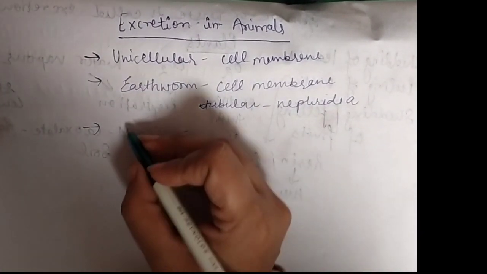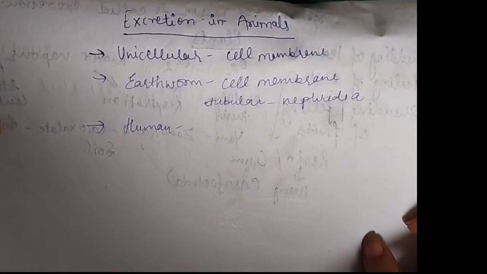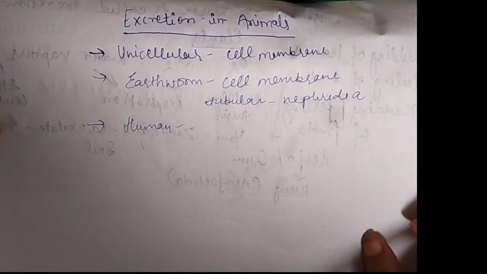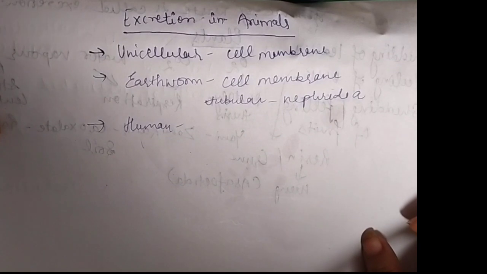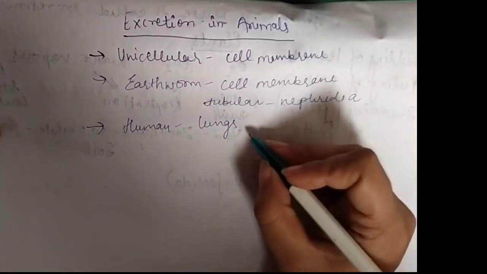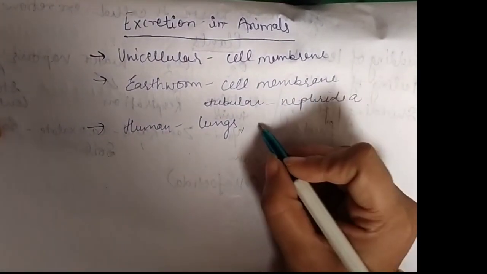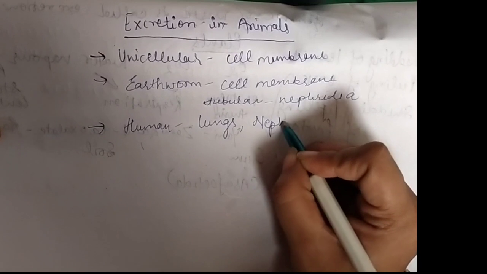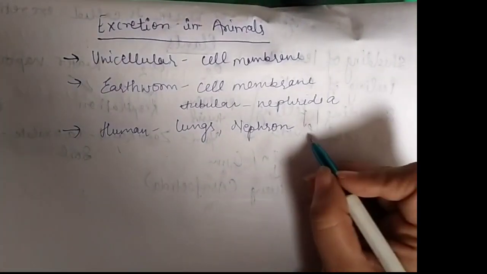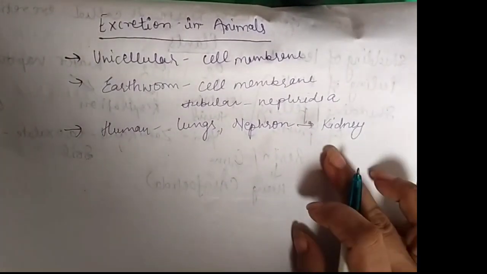Now the next category is complex multicellular. It means we are discussing the human being. As we know that our body is a complex structure, we are complex multicellular organisms. So we have a group of organs which combine together to make the excretory system which helps to excrete the waste material from our body. To do this process we have two organs, lungs and the main organ. To excrete the main waste of our body, there are millions of tubular structures. These are known as nephrons. When all these nephrons combine together, they make the main organ which helps to remove the waste material from our body, that is known as kidney.